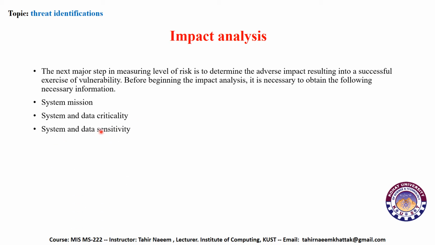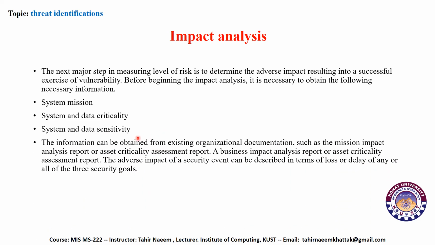System and data sensitivity, that is, how sensitive the system is to intrusion and threats, and how sensitive the data is to intrusion. This information can be obtained from existing organizational documents such as the mission impact analysis report, asset criticality assessment report, or business impact analysis report.